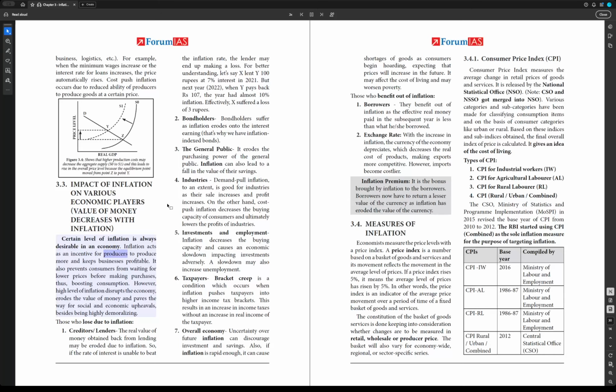Inflation acts as an incentive for producers to produce more and keeps businesses profitable. It also prevents consumers from waiting for lower prices before making purchases, thus boosting consumption. However, a high level of inflation disrupts the economy, erodes the value of money, and paves the way for social and economic upheavals, besides being highly demoralizing.